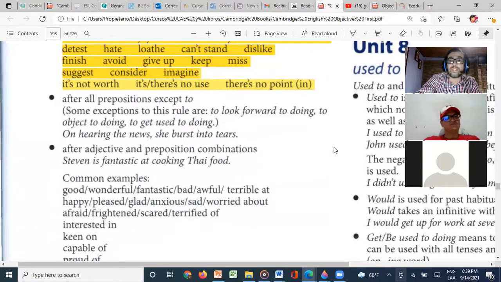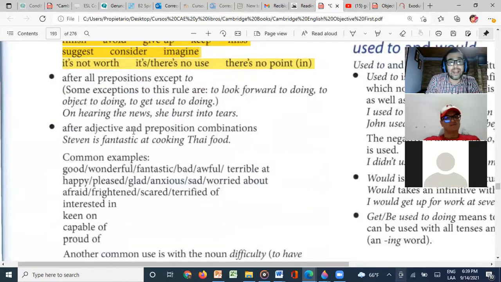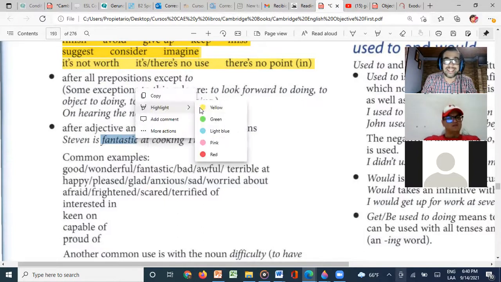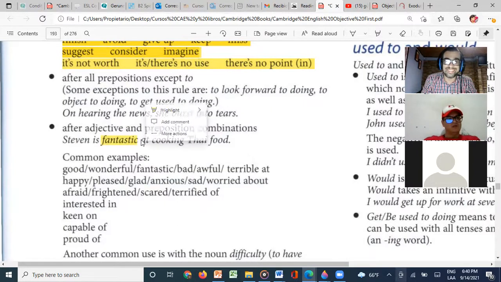The third rule that we need to know regarding gerunds is that after adjective and preposition combinations, right? And I think that this one, sometimes we forget a little bit which adjective goes with which preposition, right? Those are like collocations too, because certain adjectives go with certain prepositions. And we need to know that after those prepositions, we need to use a gerund. So in this case, Stephen is fantastic at. So now we know that the adjective fantastic goes with the preposition at, right?